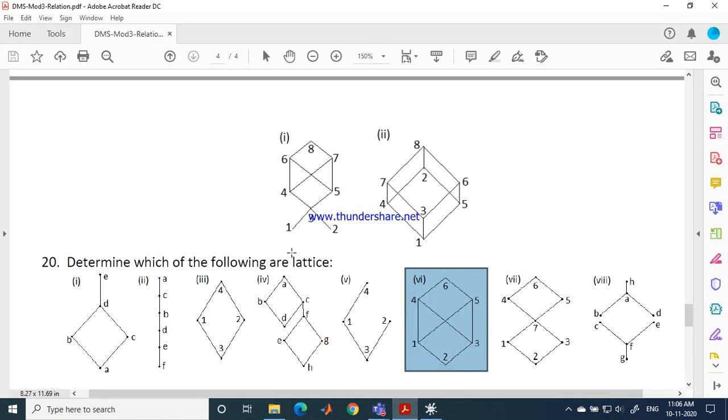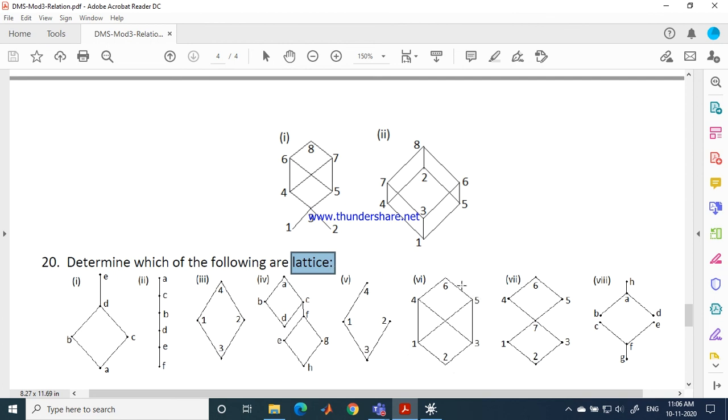And don't look at lattice. Let me repeat, lattice is not part of your syllabus. If you want to know the definition of lattice, this is what it says. A poset is called a lattice provided for every pair of elements we can find the supremum and infimum.